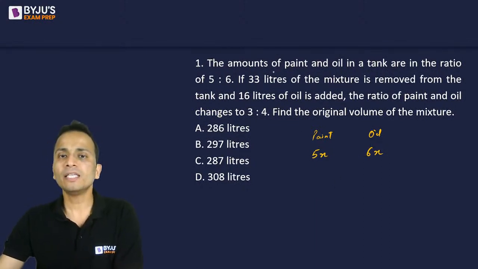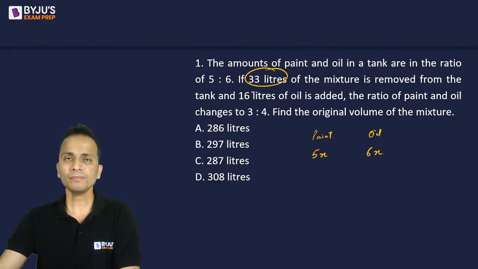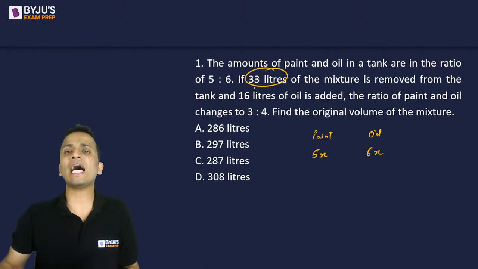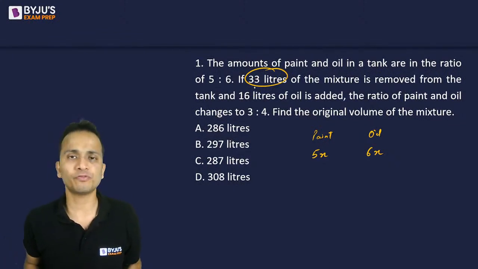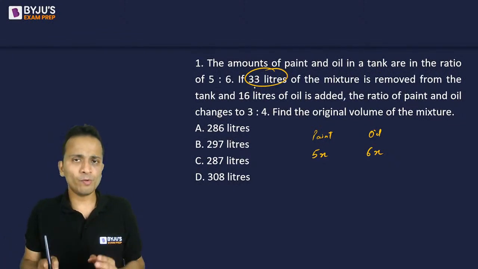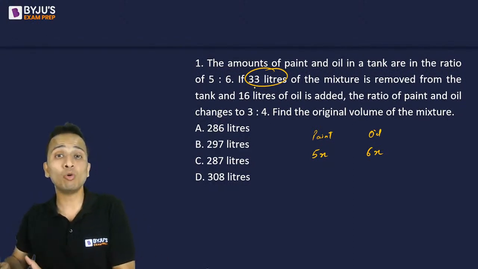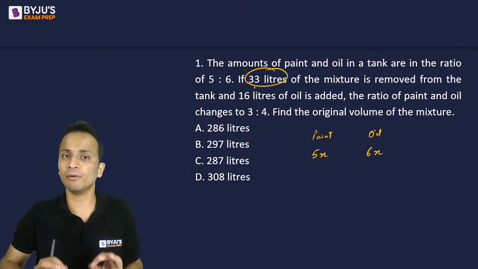Now 33 liters of mixture is removed. We are removing 33 liters of mixture from a mixture which has paint and oil present in the ratio 5:6, right? In whatever ratio they are present in the tank, in the same ratio they will come out of the tank, whatever quantity is removed.